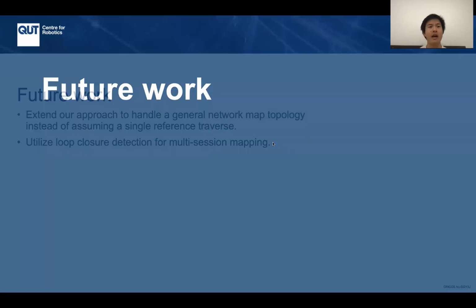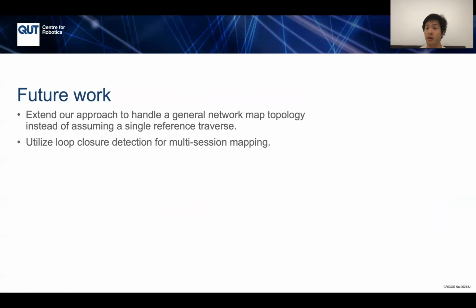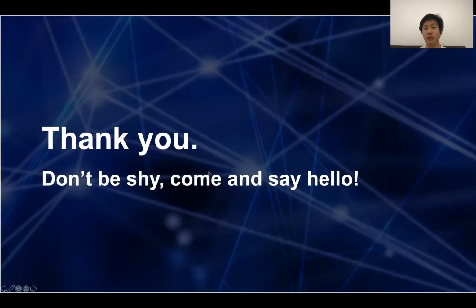So finally, onto future work. In this approach, we had to simplify. We assume that the reference traverse follows a single linear trajectory. We want to extend this to a more general network map topology in future work. Also, we can do this loop closure detection and data association even when the query traverse leaves the map. So we want to use some of these techniques as a foundation for a multi-session mapping problem, where we can take multiple traverses and stitch them together into a topologically consistent map across large-scale appearance change over multiple traverses. Anyways, thank you for listening.